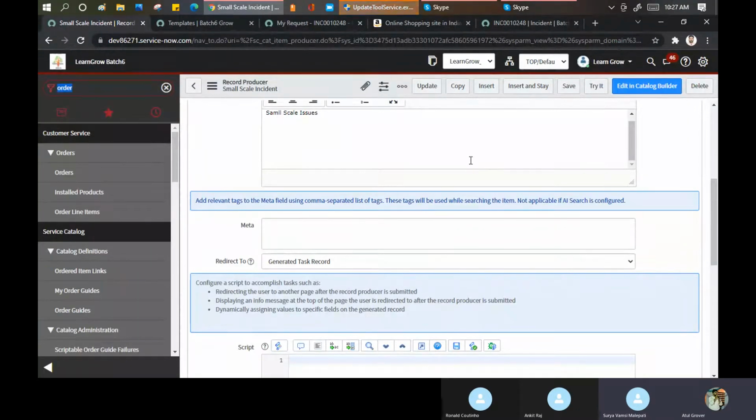So what is the purpose of the order guide? If I go with a layman example, I join a new company, on the senior manager level side. Now I need a laptop.